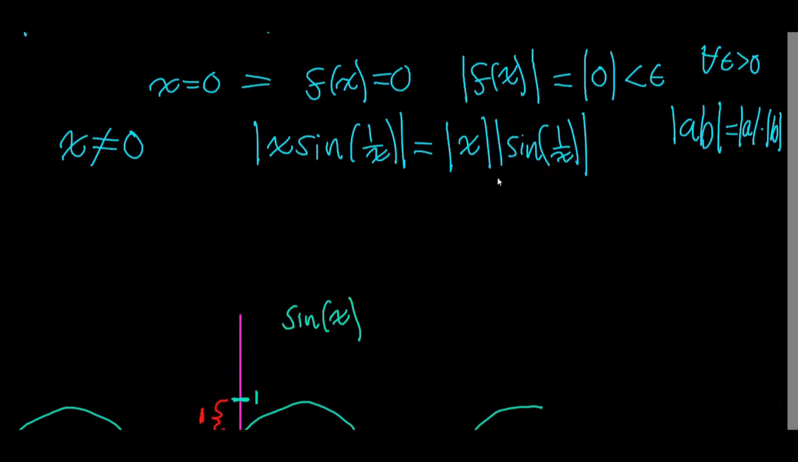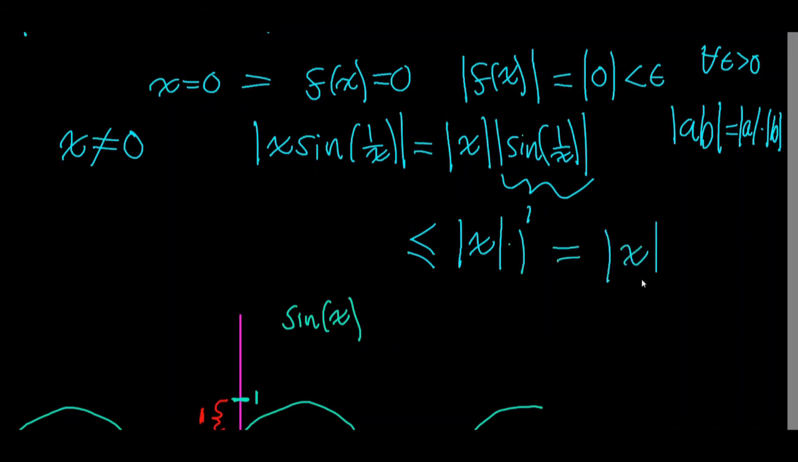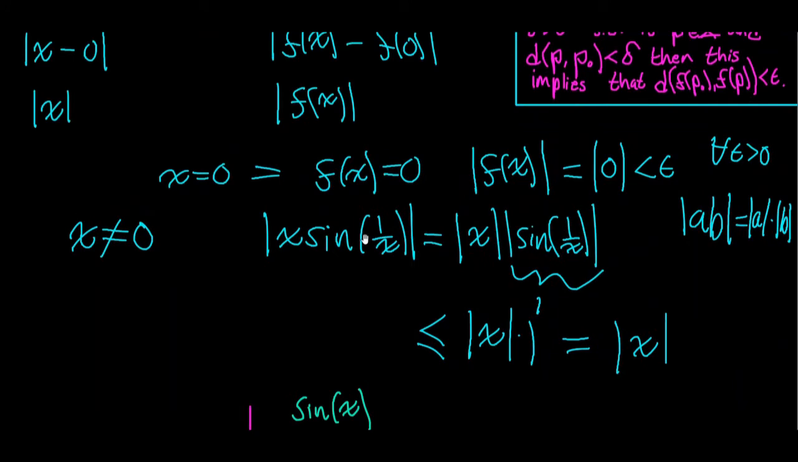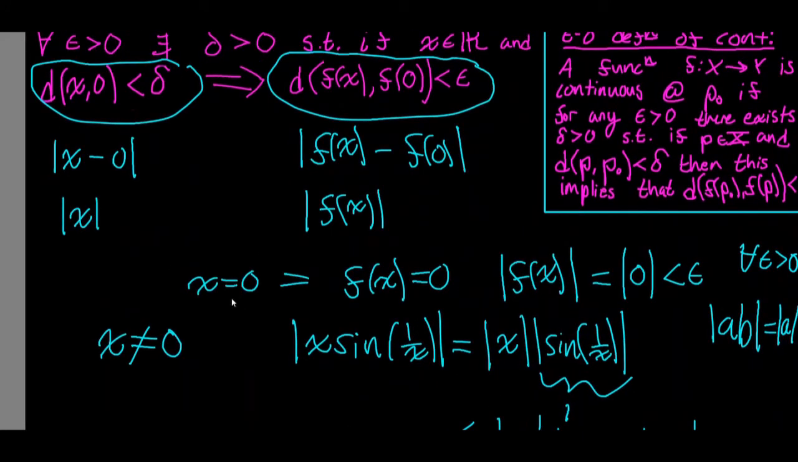So if we were to substitute 1 instead of sine of 1 over x, we get a new product that's greater than or equal to the original product. So the original is less than or equal to this one, times 1, which is of course just the absolute value of x. So check this out. I now have my epsilon distance entirely in terms of my delta distance.